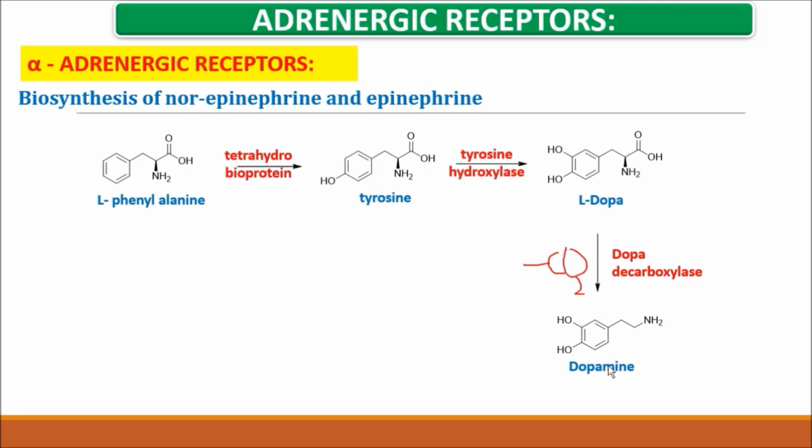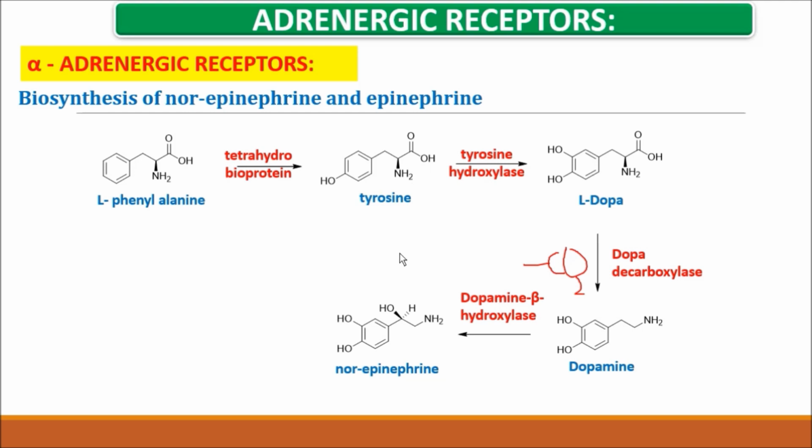Now this dopamine is acted on by the enzyme dopamine beta hydroxylase. Dopamine beta hydroxylase is going to add an OH group at this position, and the molecule is called norepinephrine, or you can also say noradrenaline.